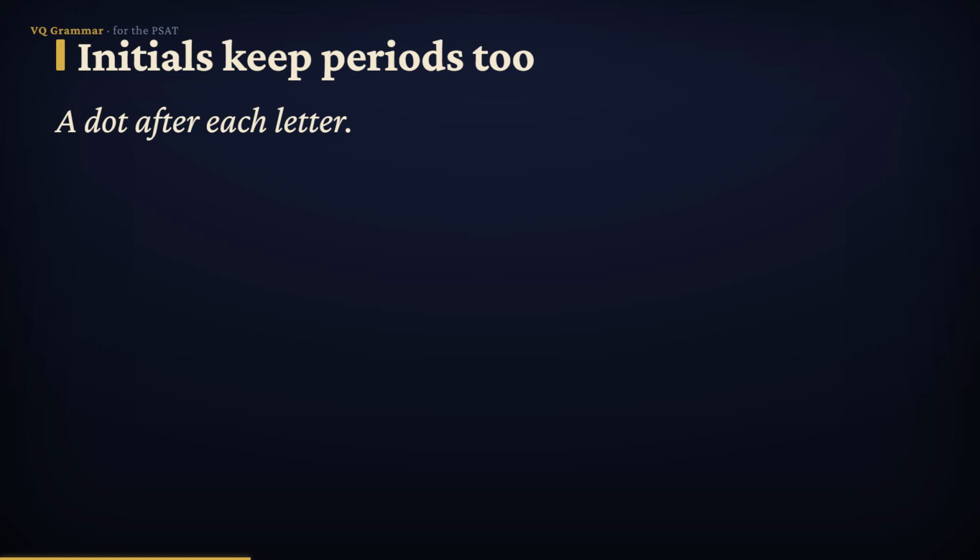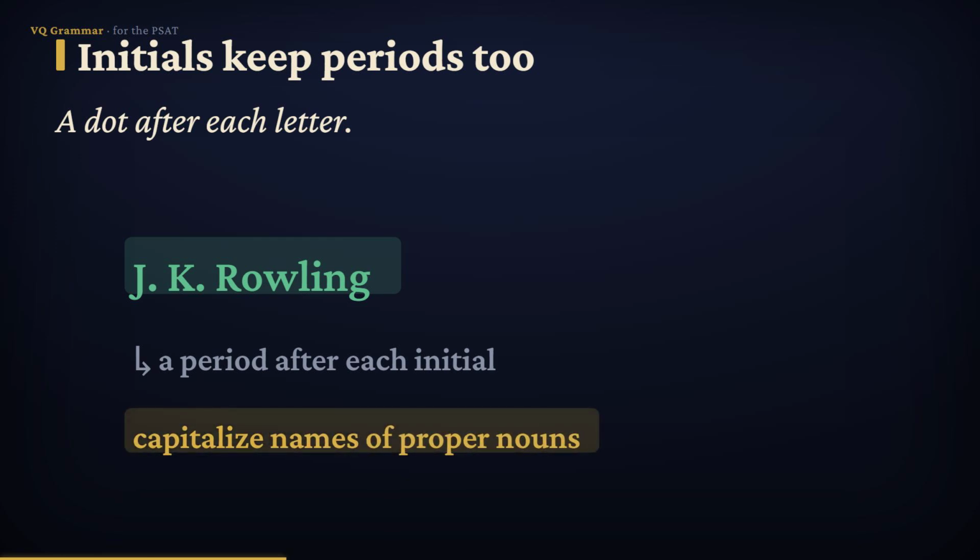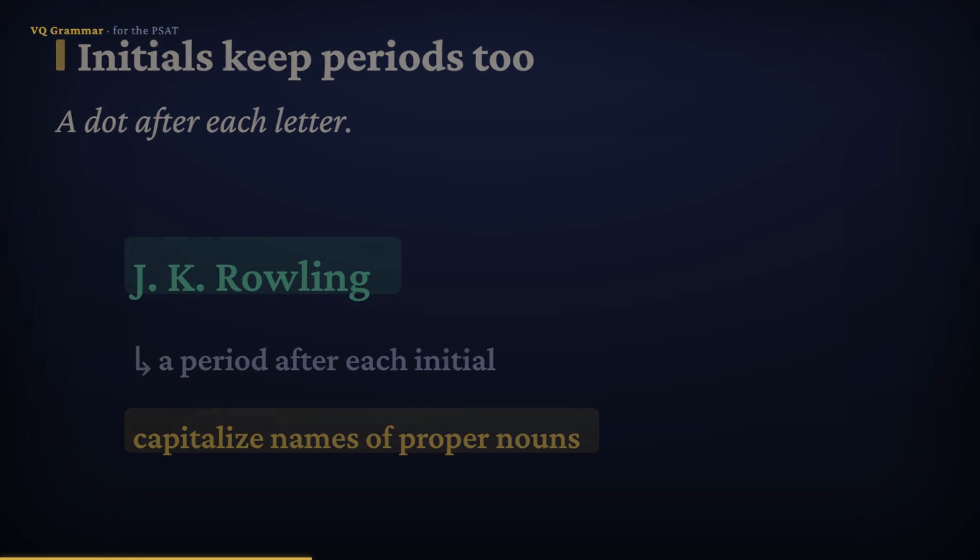Initials belong in that same pile. When a letter stands in for part of a name, it gets a period after it, like J.K. Rowling. A dot follows each initial. And because a name is a proper noun, every one of those letters is also capitalized. Whenever an abbreviation stands for a proper noun, keep it capitalized.